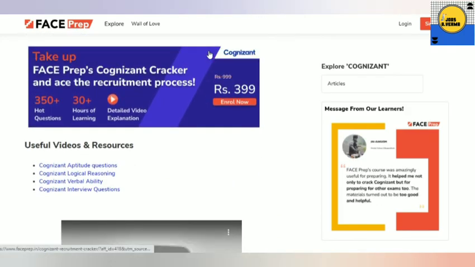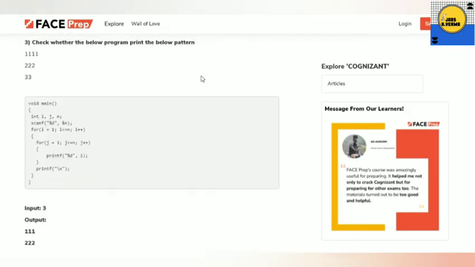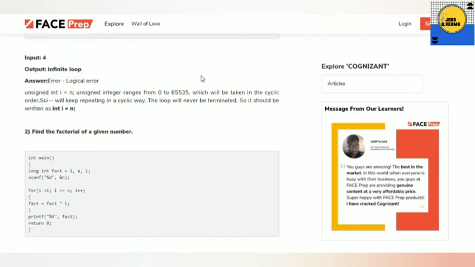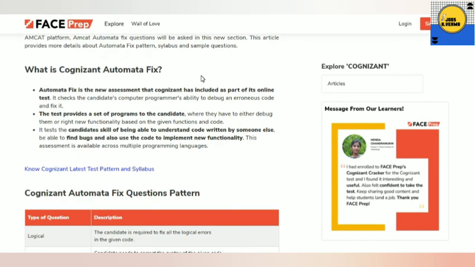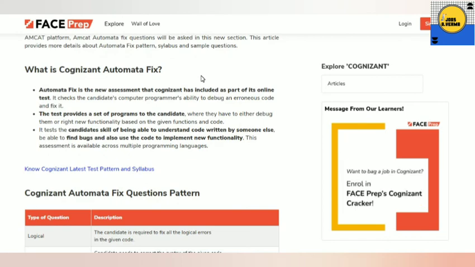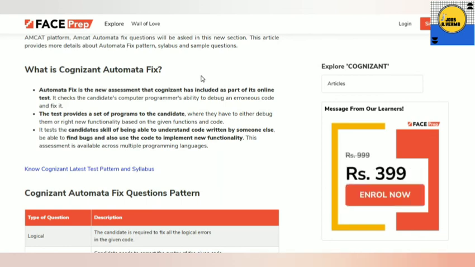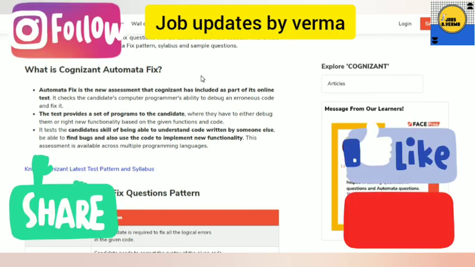So these are the main hit areas, and I have discussed in detail in this video our Cognizant automata fix section as well as the quantitative aptitude and logical reasoning portion. And we have discussed the questions that came in the 2020 and 2021 patterns. I think it's very much helpful for you.